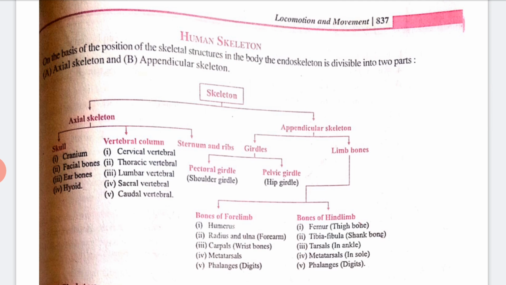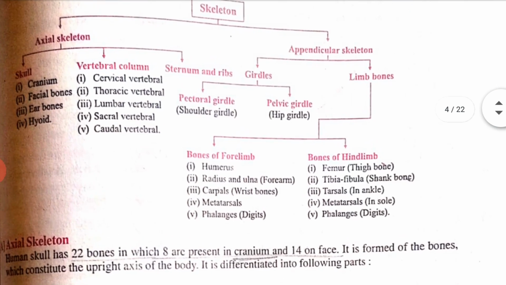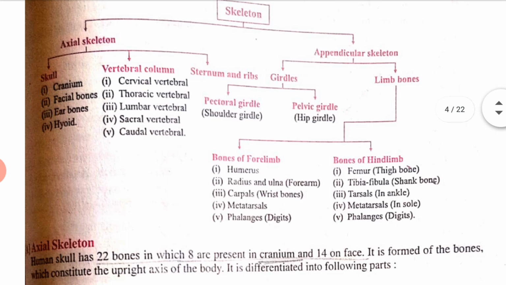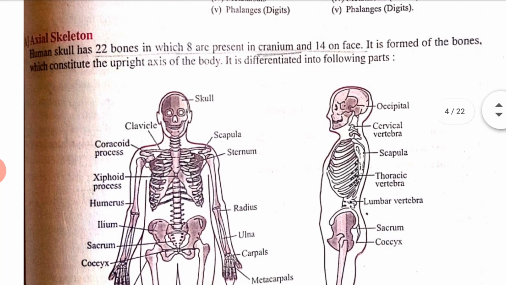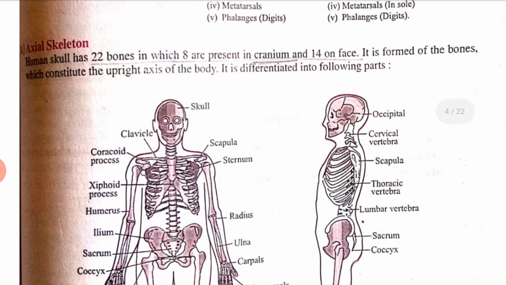In the axial skeleton, the skull, vertebral column, sternum and ribs are counted, and in the appendicular skeleton the girdles and limb bones: the pectoral girdle, pelvic girdle, bones of the forelimb and bones of the hind limb. Clear? So let's start with the first, the axial skeleton.